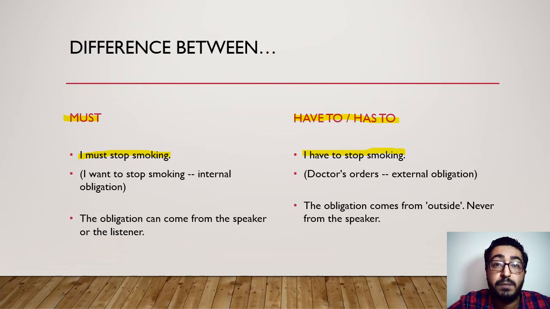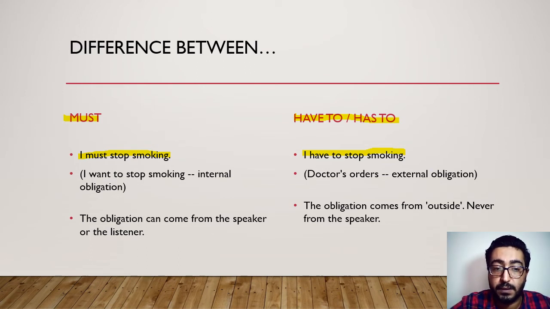I told you we use must for inner obligation. So when I say I must stop smoking, that means internal obligation, so that's what I need. And if I say I have to stop smoking, this is doctor's orders. So the obligation here is coming from someone else, not yourself.